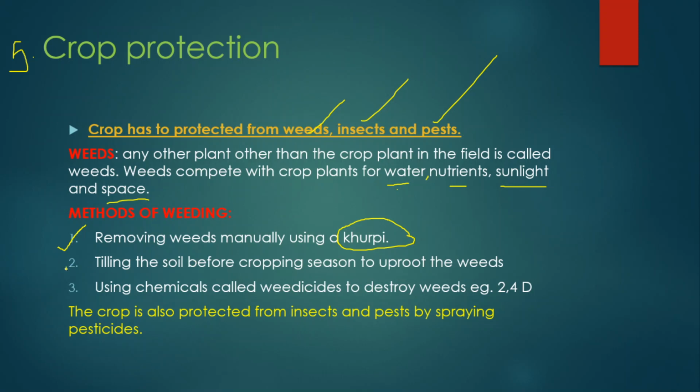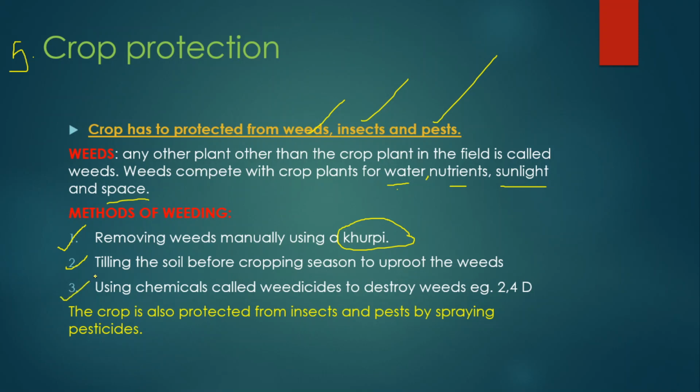The next one is the tilling of the soil. The first step is the preparation of the soil, where the farmer tills the soil. With that, what will happen? If any unwanted plants or roots are there, they will come out of the soil and mix with the soil. It turns into manure, which improves the nutrient content of the soil also.